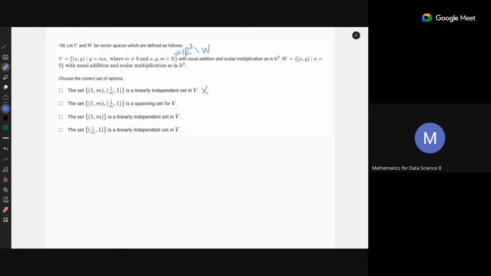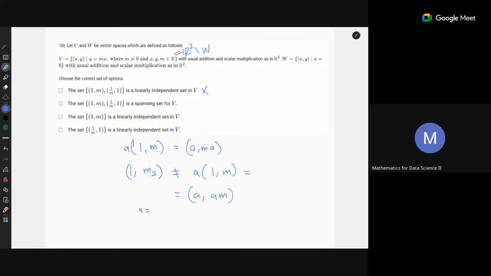So what if I take 1 comma m? If you take a multiple, it will be a times (1, m). But if I take a different value of m, let's say m2, then 1 comma m2 cannot be written as a times (1, m), right? Because if it could, it would be am.